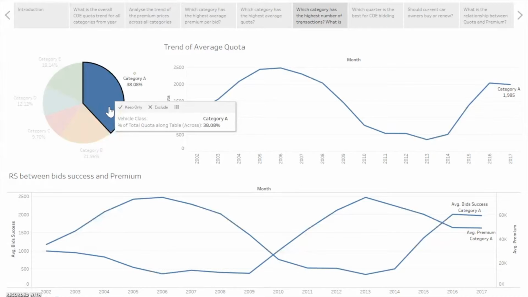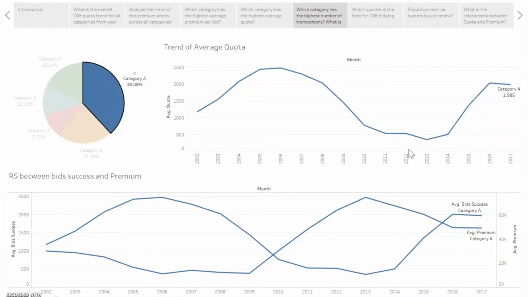Bid success is actually affected by the quota, which is right here. And as you can see from this dashboard, they have a rather similar structure. So we can deduce from this that if there is a high quota, the transactions will be relatively high as well. So there is a direct relationship between the quota and the bid success.